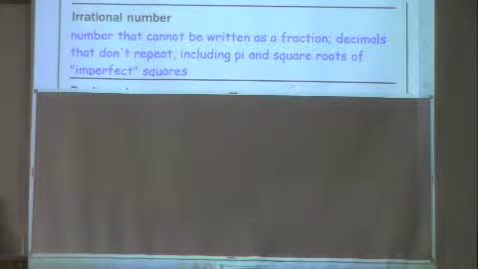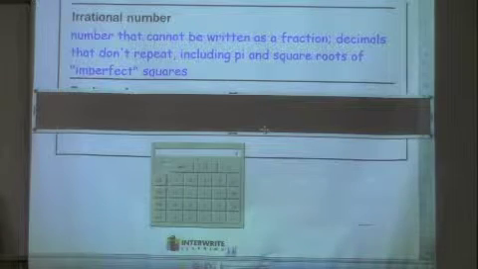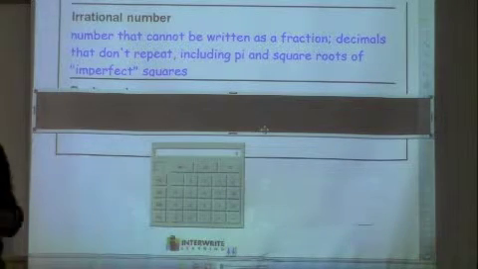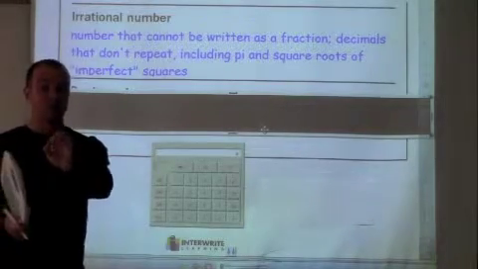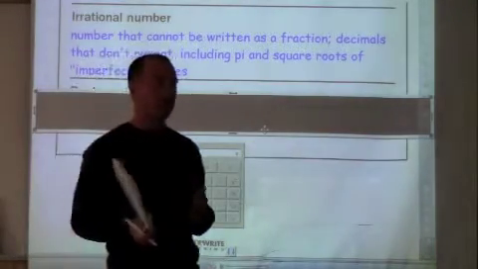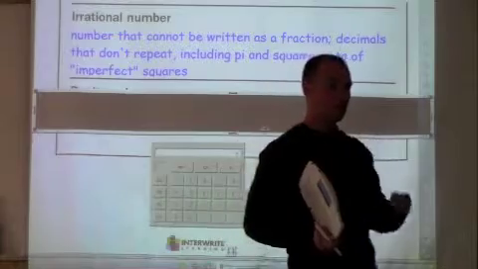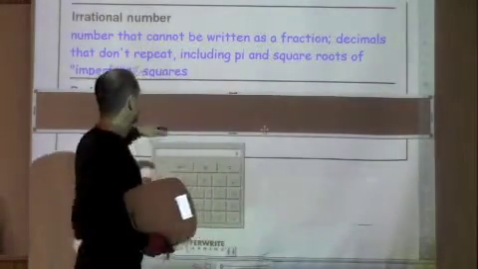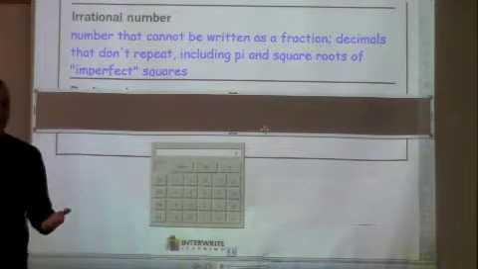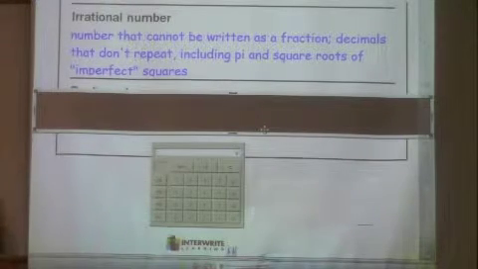And then you've got square roots of imperfect squares. Well, what the heck do you mean imperfect? Yesterday we talked about perfect squares. Somebody give me an example of a perfect square. 25, because the square root's nice, it's 5. What's another perfect square? 36. The square root's nice, it's 6. So can somebody give me an example of what they think would be an imperfect square? A number whose square root wouldn't be nice?